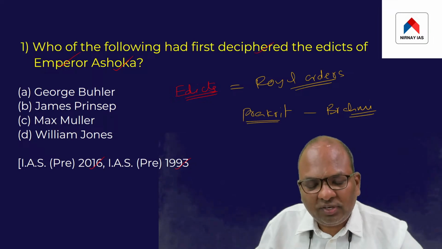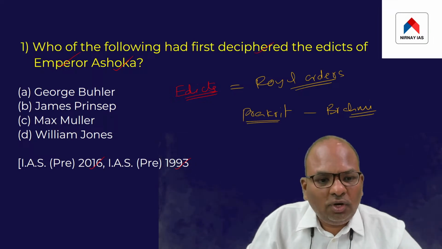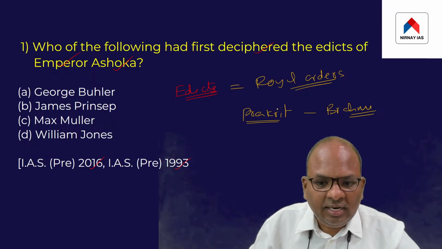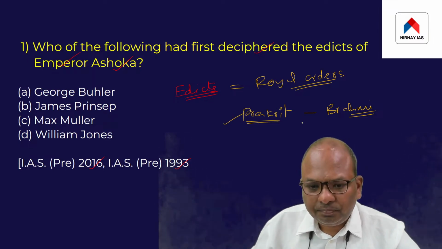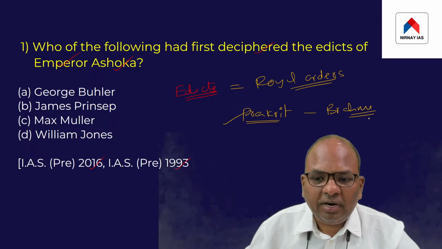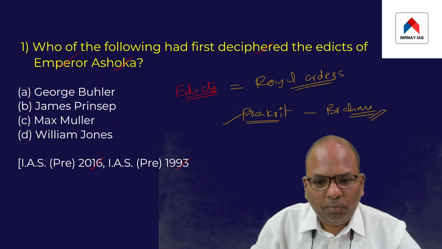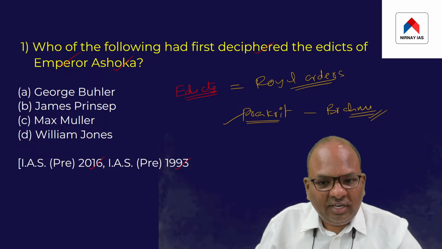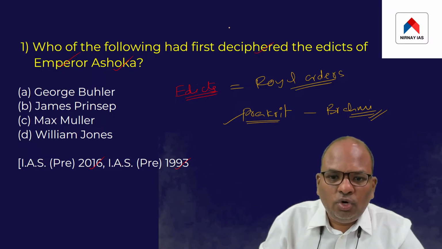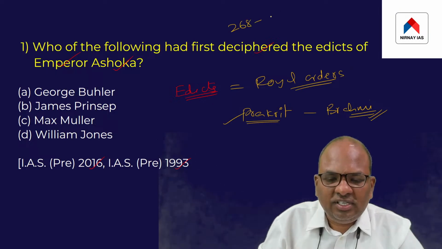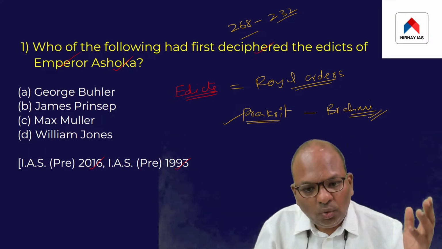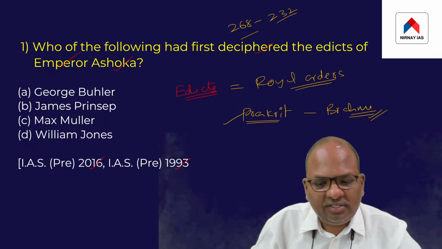Ashoka ruled between 268 BC and about 232 BC, so he ruled India in the 3rd century BC.